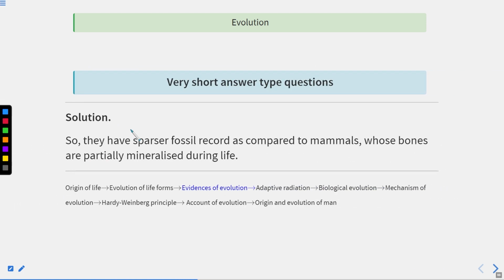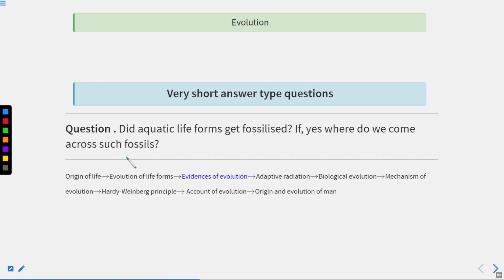Organisms with such light bones have a sparser fossil record, meaning fewer fossil records, as compared to mammals whose bones are partially mineralized during life. Bones are a very hard structure, so they are partially mineralized and the organism can be fossilized. Now let's talk about the next question.